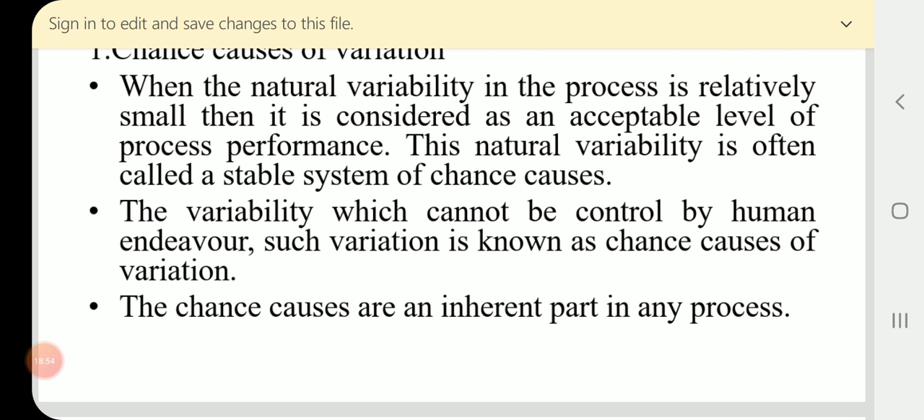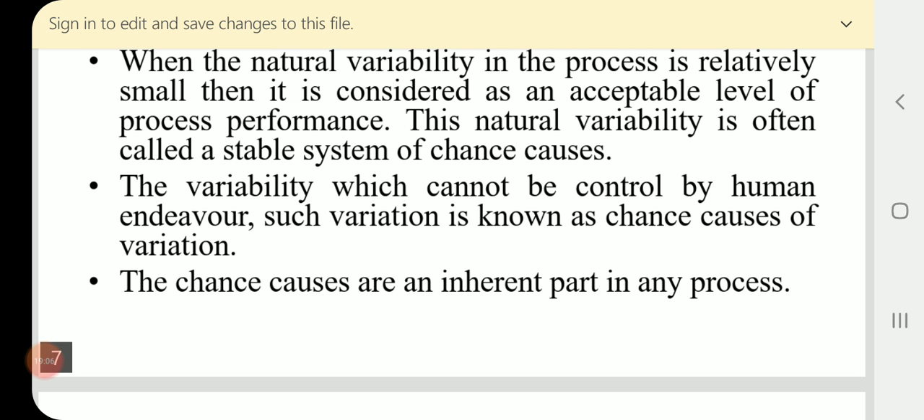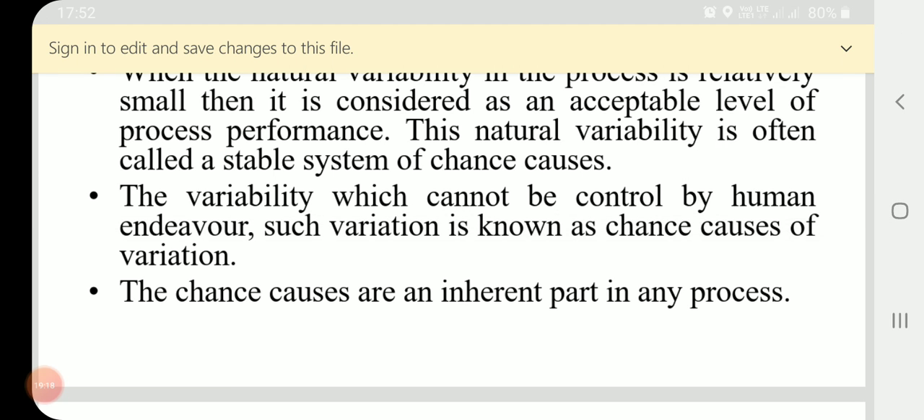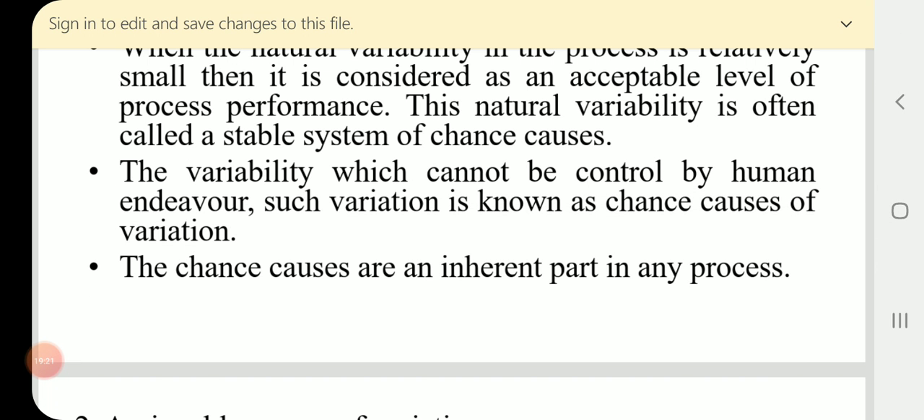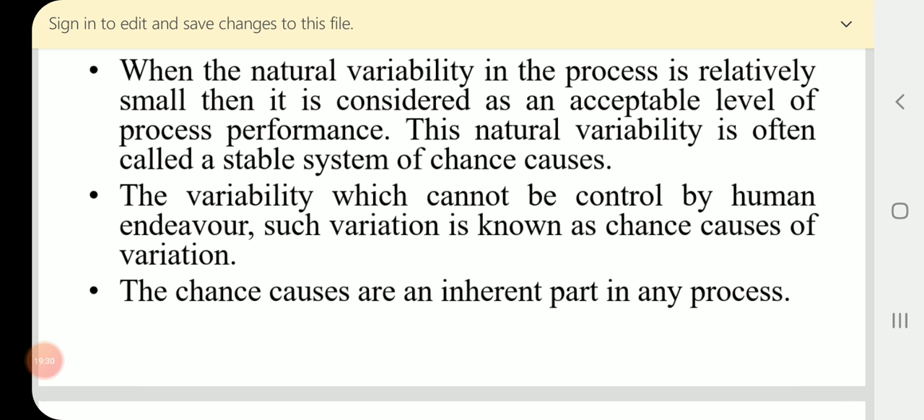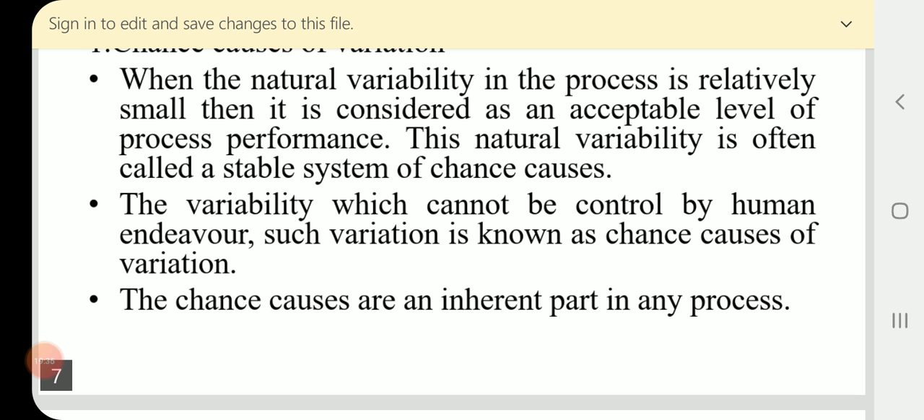I give you an example. For example, a manufacturing company produces bikes. But all bikes produced by the same company may not give the same mileage. Why? What is happening? Such kind of variation cannot be controlled by human endeavor.